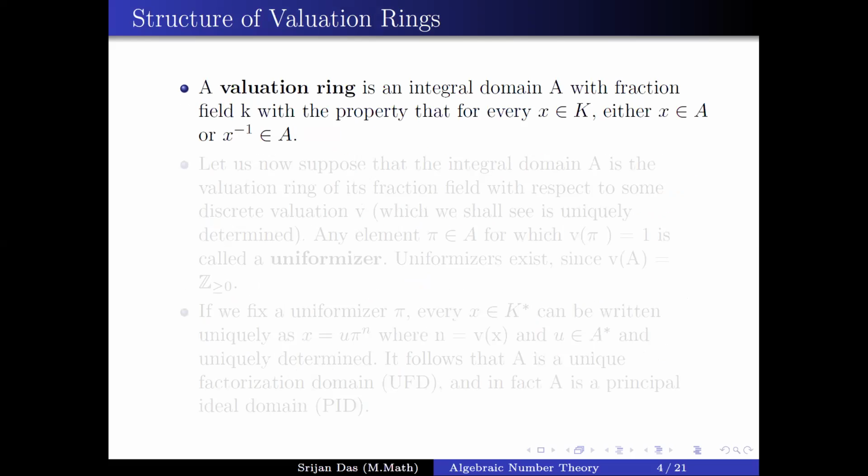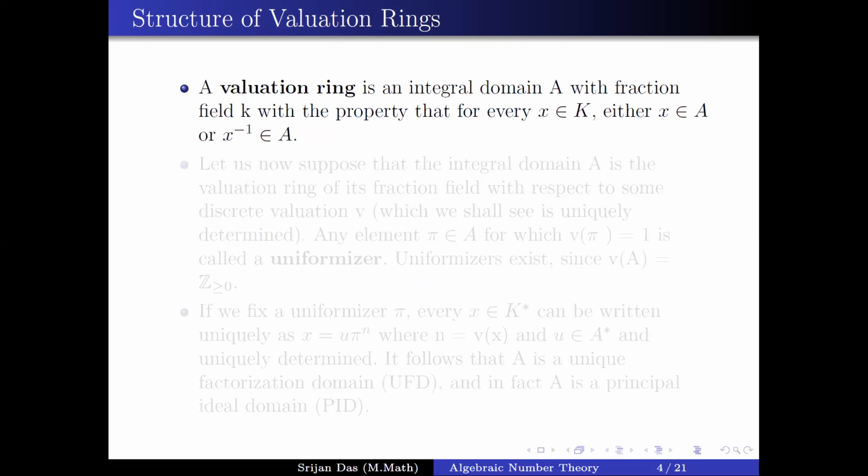From what we have seen, we can partition the non-zero elements of K according to the sign of their valuation. Elements with valuation 0 are units, elements with positive valuation are non-units, and elements with negative valuation don't lie in A, but their inverses are the non-units in A. This classification motivates the following more general definition of a valuation ring.